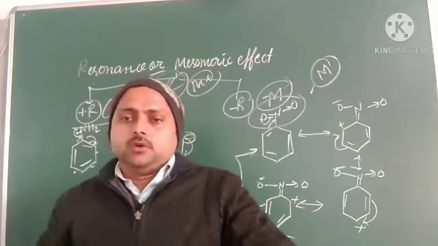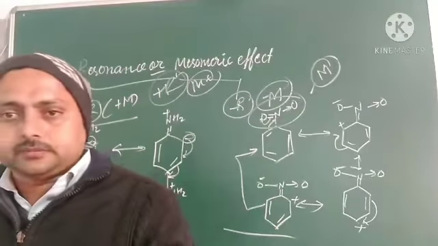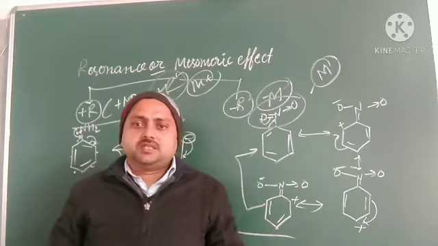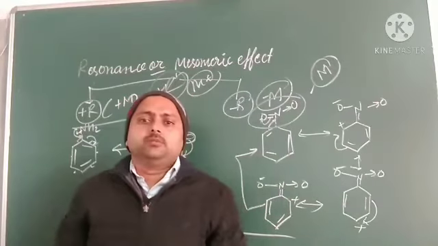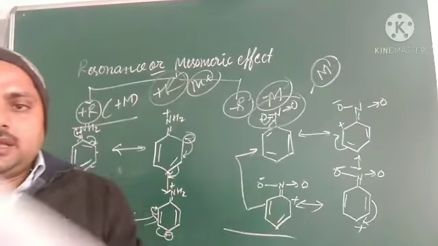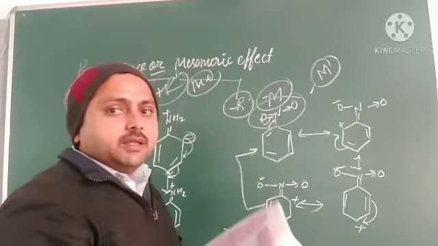Understood? So in one word, an electron repelling group shows plus R effect and an electron withdrawing group shows minus R effect. Different groups are there, and they may act in different ways. Let us discuss some examples here so that things will be clear.